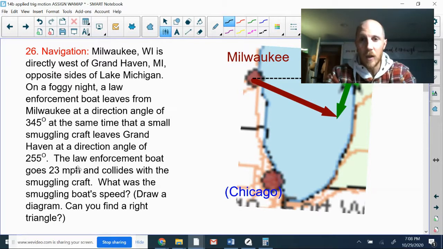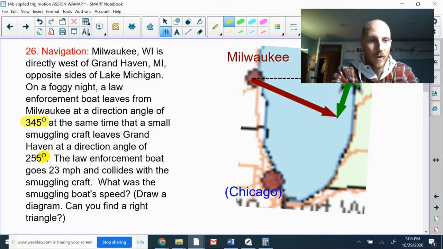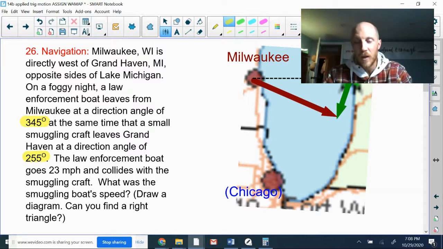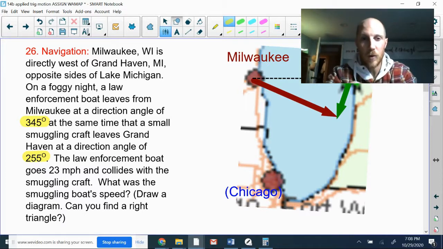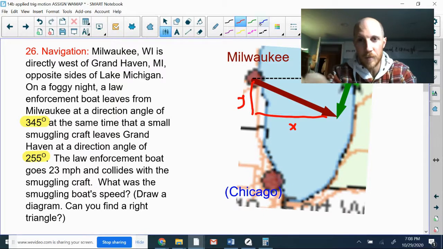So the next thing that is really important for us to check out here is the particular direction angles. If we did not have direction angles that were aligned in this particular fashion, here's what we could do. We could say, look, there's an X component and a Y component for the law enforcement vessel.